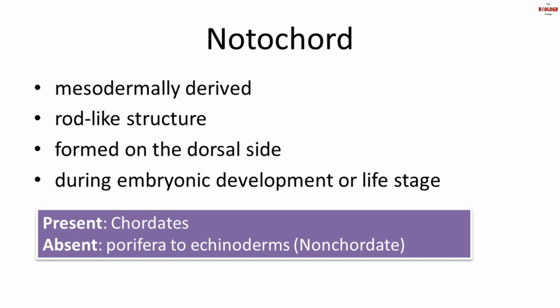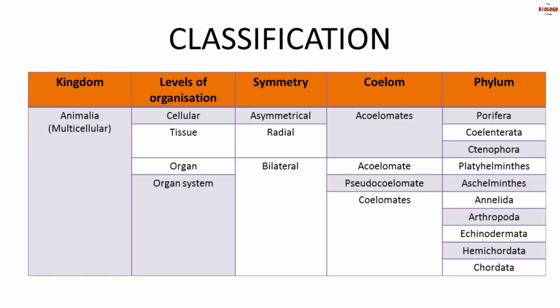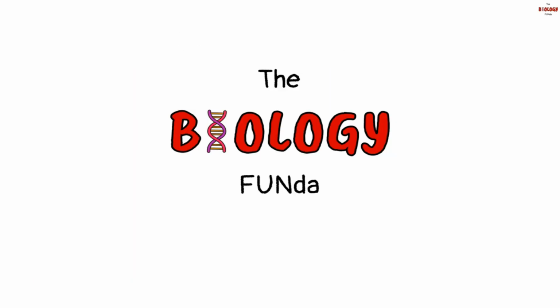Chordates are also referred to as vertebrates. Why? Because this notochord then forms the vertebral column in the adult stage. So, chordates are called vertebrates and non-chordates are referred to as invertebrates. In case of phylum Hemichordata, they have stomochord instead of notochord. This is the summary of the entire video. It has level of organization, symmetry, coelom, and the different phyla exhibiting these levels.